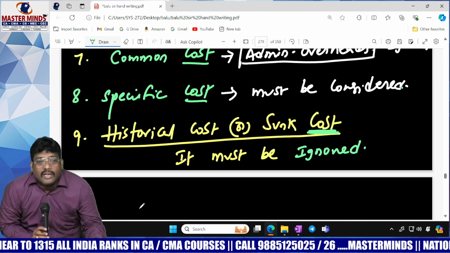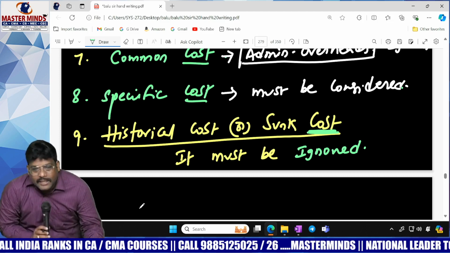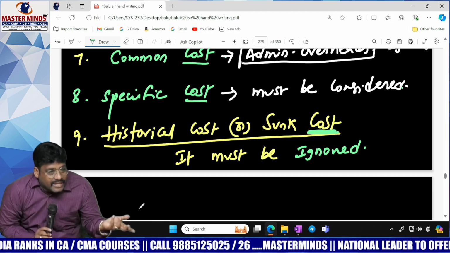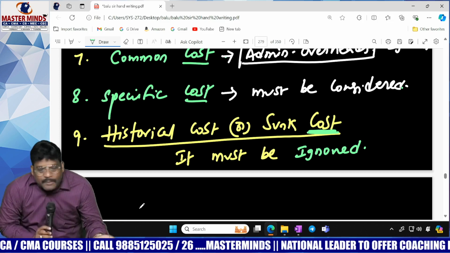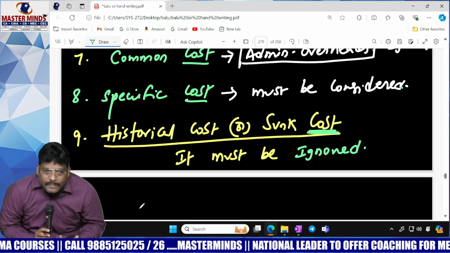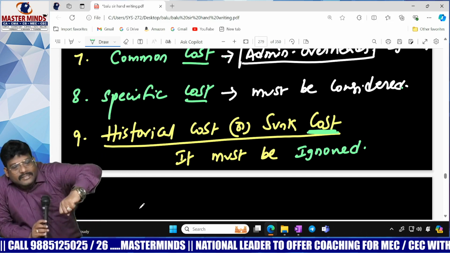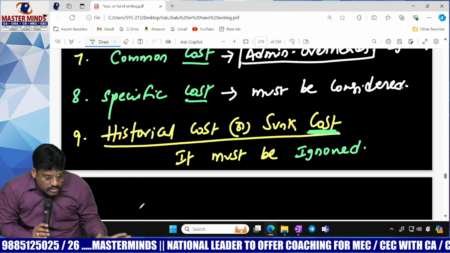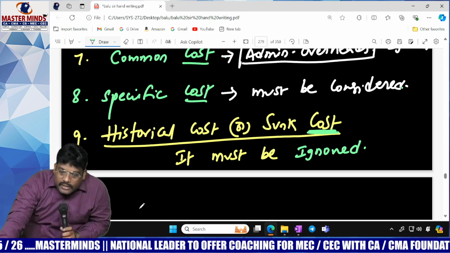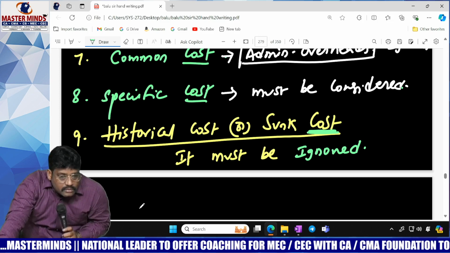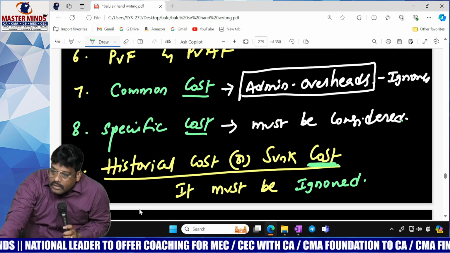What about historical cost? Of course, that is applicable for our project, but it is already incurred. It is nowhere concerned to the future of the project. Because you are the financial manager, you are evaluating whether investing in this project is really worthwhile or not. That is a historical cost or sunk cost. It must be ignored. Specific cost must be considered. Common cost should be ignored.